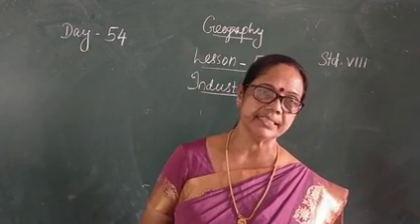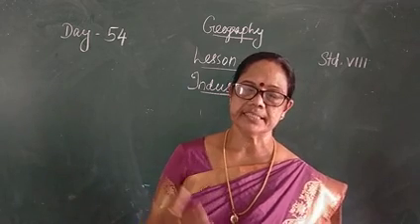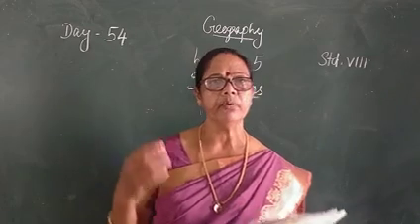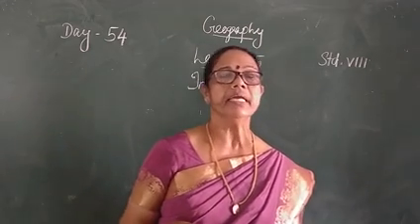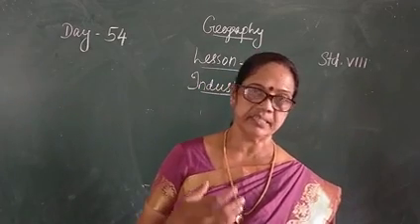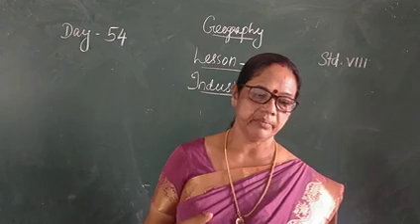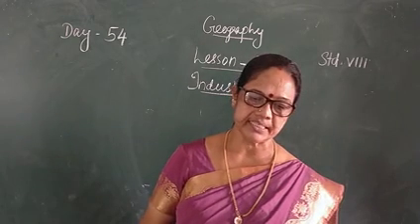Then the third one is joint sector industries. They are owned and operated by the state and individuals or a group of individuals, the state with the help of government. These are joint sector industries.